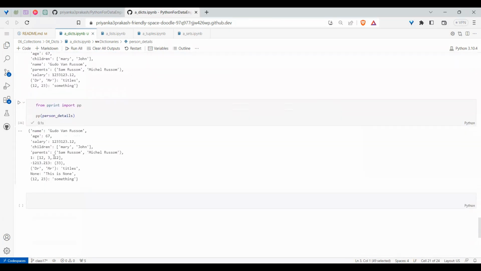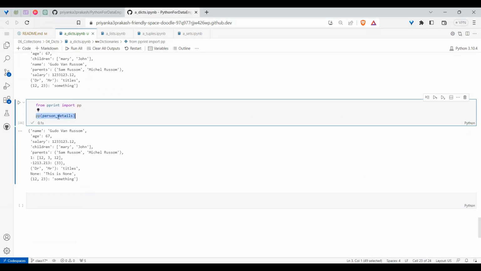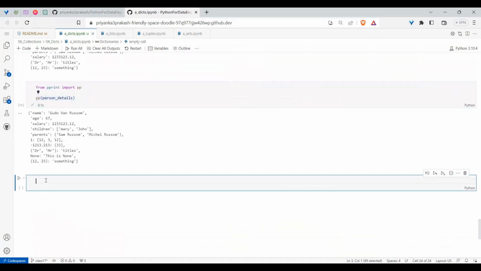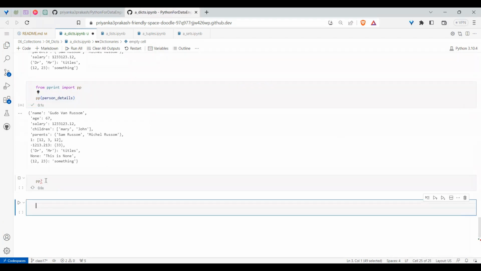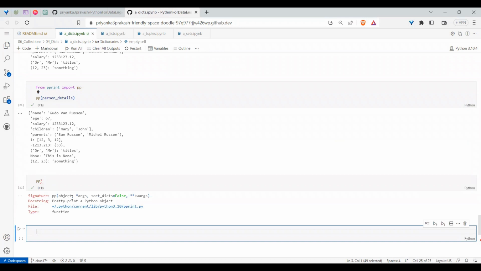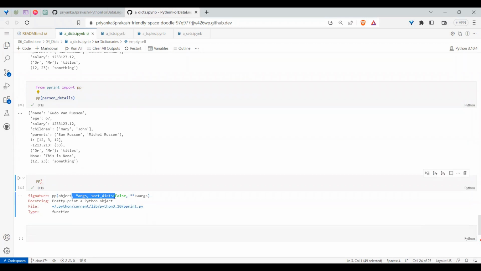The same thing is happening here also, right? And not only this, pprint and PP have optional options for us. If you want to know further, you write a question mark or help. It is saying that sort_dicts is equal to False by default. That's the reason by default it will not sort and gives it as it is.